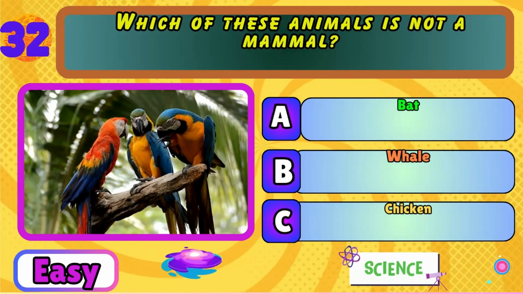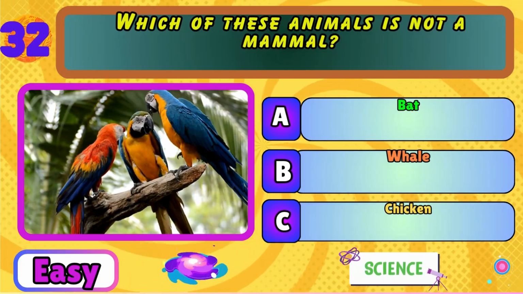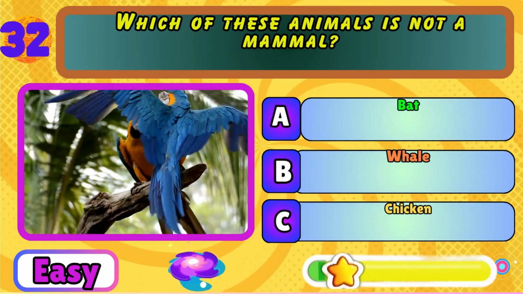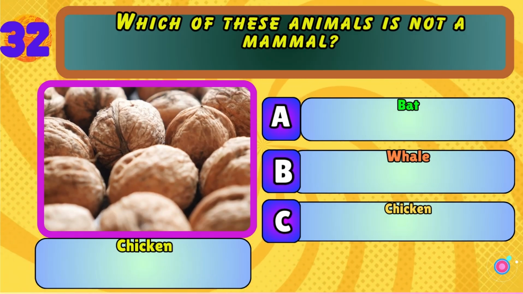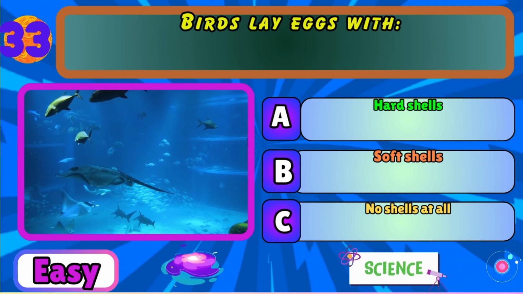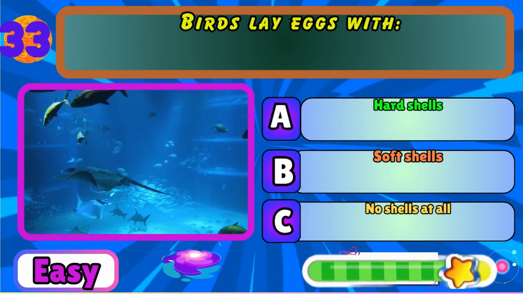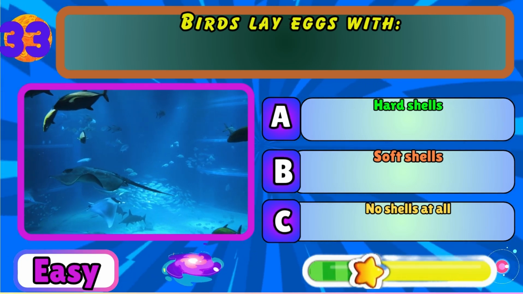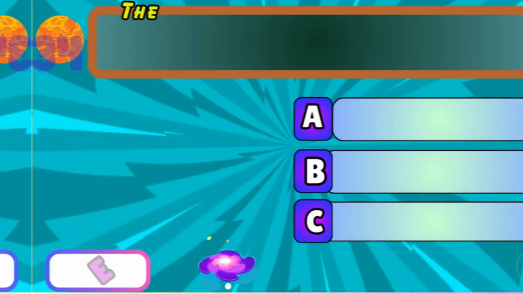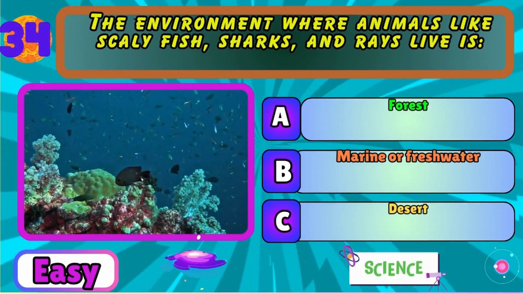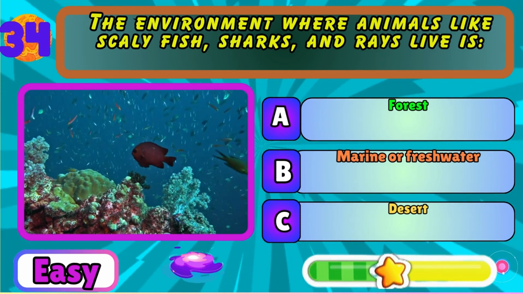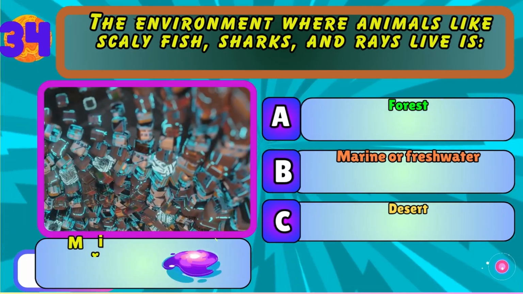Which of these animals is not a mammal? Bat, whale, or chicken? Chicken. Birds lay eggs with hard shells, soft shells, or no shells at all. Hard shells. The environment where animals like scaly fish, sharks, and rays live is forest, marine or freshwater, or desert. Marine or freshwater.